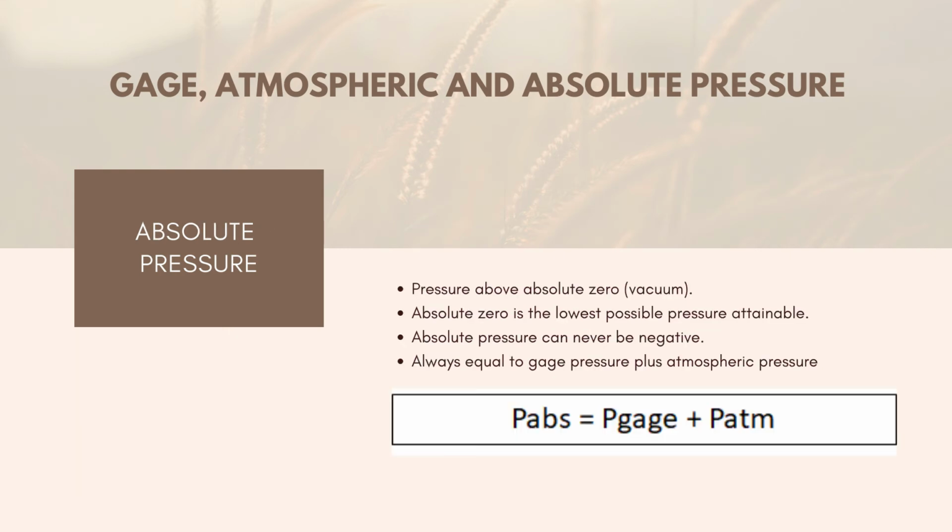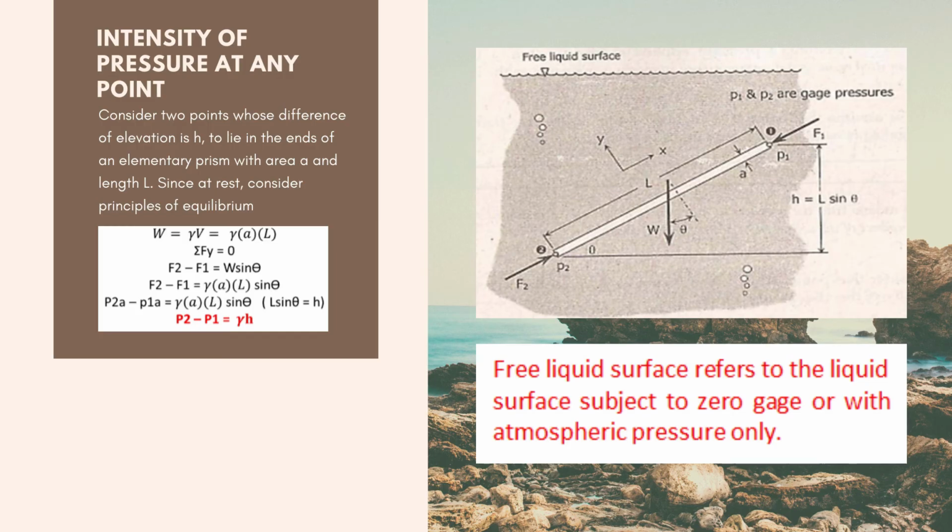Next, absolute pressure. Absolute pressure, pressure above absolute zero. So absolute pressure is the lowest possible pressure attainable. Absolute pressure can never be negative, always equal to gauge pressure plus atmospheric pressure. So yan class, ang absolute pressure naman ay equivalent lang siya dun sa gauge pressure plus atmospheric pressure. Intensity of pressure at any point.